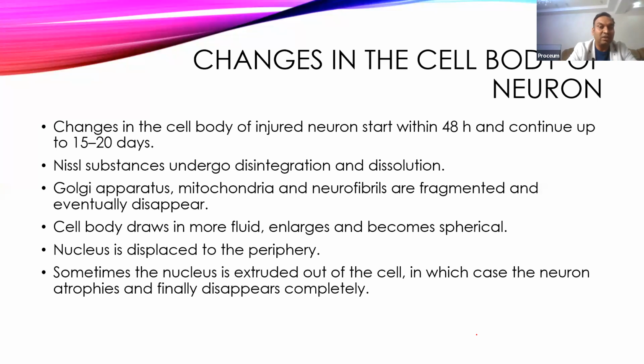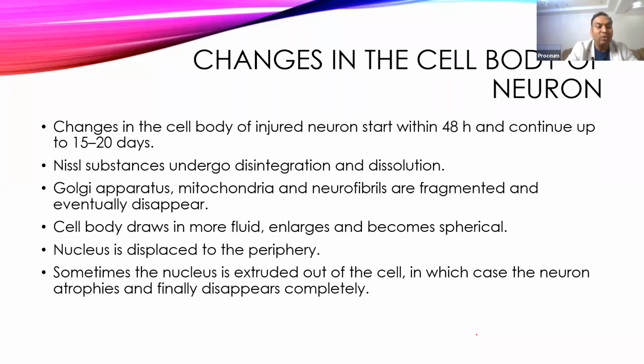And the first change which occurs is disintegration and dissolution of the Nissl bodies. So there is complete removal of them from the cell body. Then the Golgi apparatus, mitochondria, and neurofibrils will also start disintegrating, fragmenting, and slowly disappear from the cell body. The cell body will start increasing in size because it draws fluid from the extracellular fluid, and the cell will start swelling. It will become more spherical, and the nucleus, which was in the center, will start dispersing and be sent to the periphery. And if the injury is very severe, sometimes the nucleus will be removed out of the cell body.